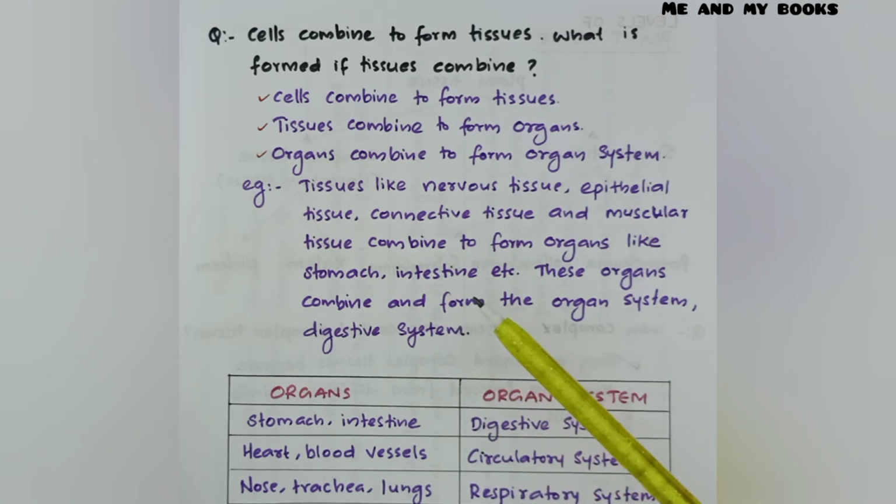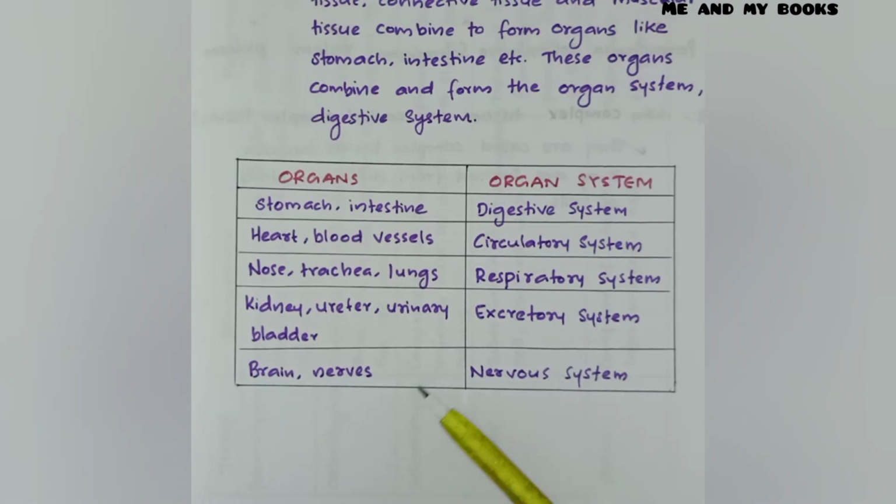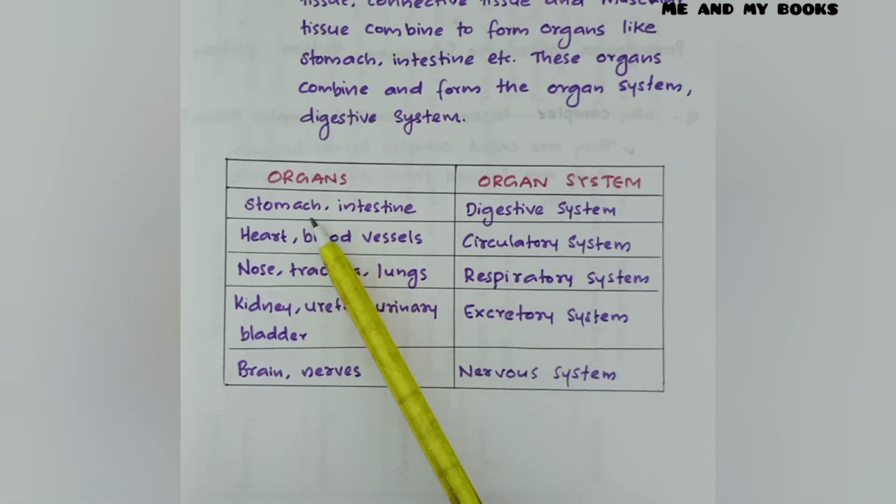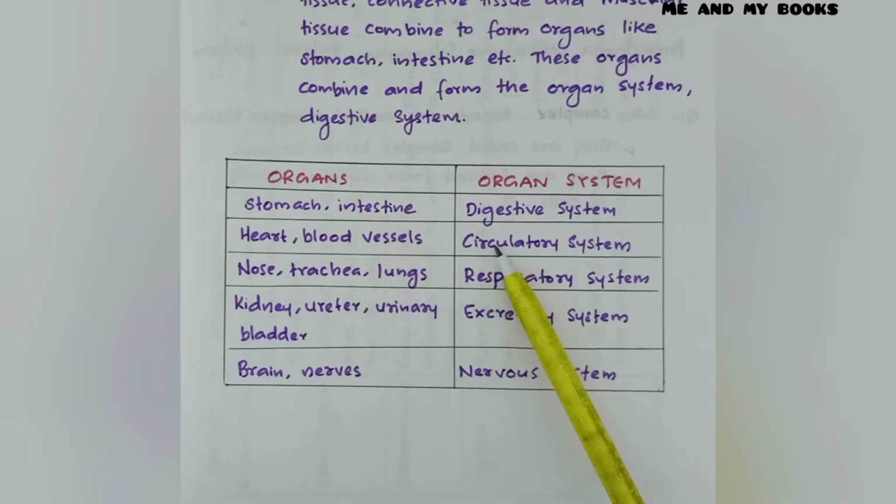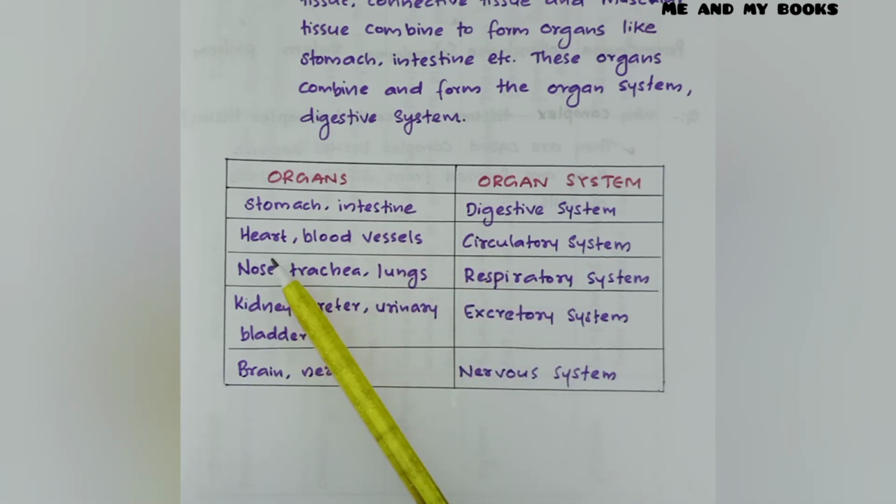Like that, in our body there are different types of organ systems. So let us see which are the different types of organ systems. They are digestive system, circulatory system, respiratory system, excretory system, nervous system, etc. Digestive system is formed of organs like stomach, intestine, etc. Circulatory system is formed of organs like heart, blood vessels, etc. Nose, trachea, lungs, etc. form the respiratory system, and kidney, ureter, urinary bladder, etc. form the excretory system. Brain, nerves, etc. form the nervous system.